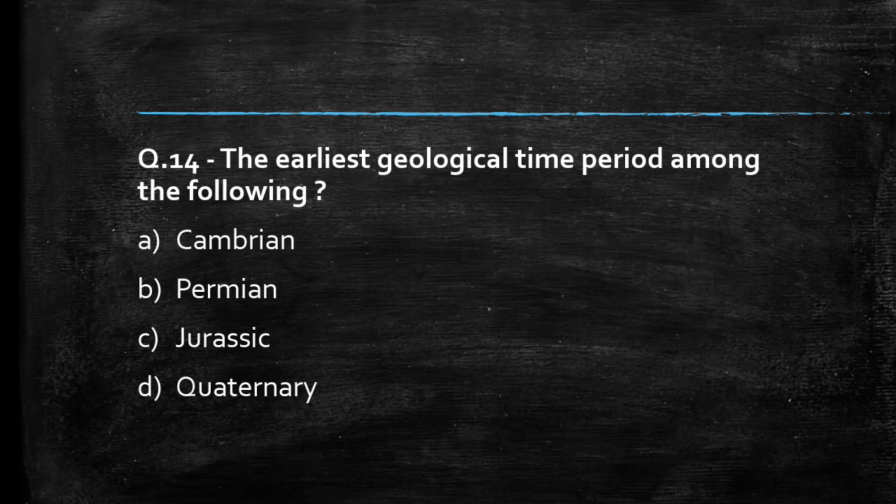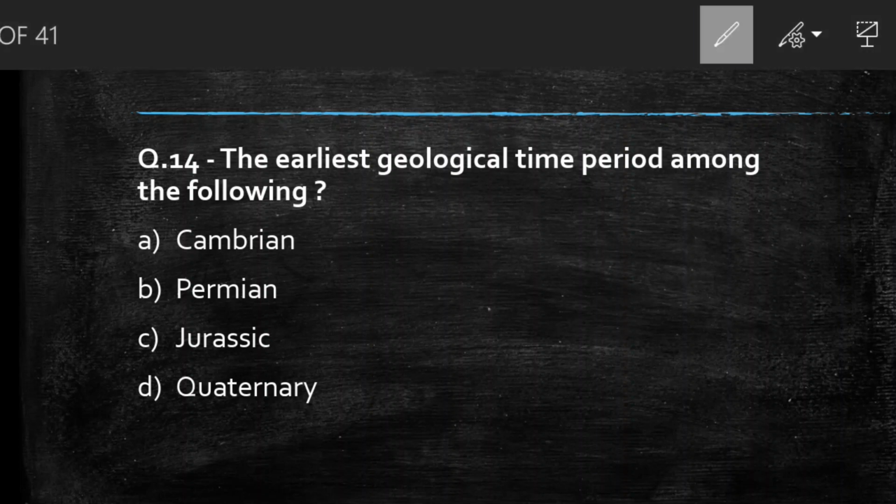The earliest geological time period among the following: Cambrian, Permian, Jurassic, Quaternary. Students, comment your answer. So the right answer to this question is option A, Cambrian.